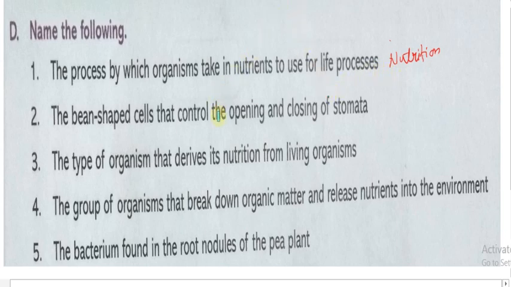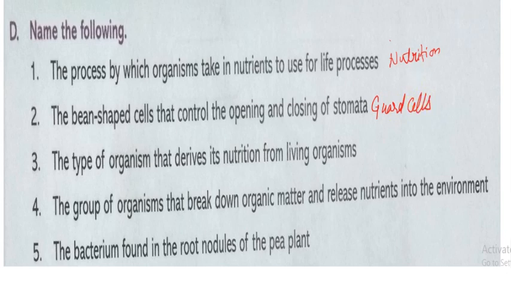Now come to the second question: the bean-shaped cells that control the opening and closing of stomata. I have told you in the previous lecture about stomata and the guard cell. So the answer is guard cells.